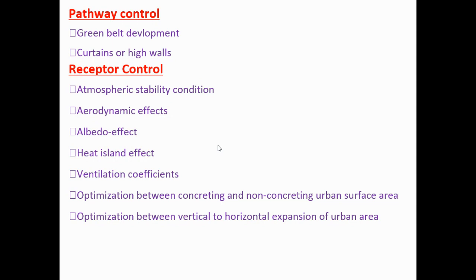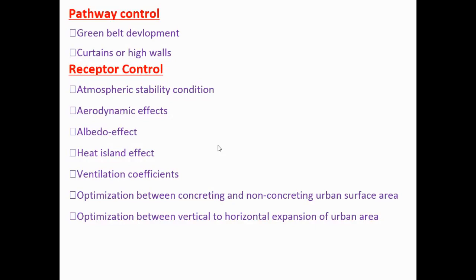Remember lapse rate. Lapse rate means the temperature profile of the air. While going from downward to upward in the atmosphere, the temperature normally decreases, and this phenomenon is called the lapse rate.